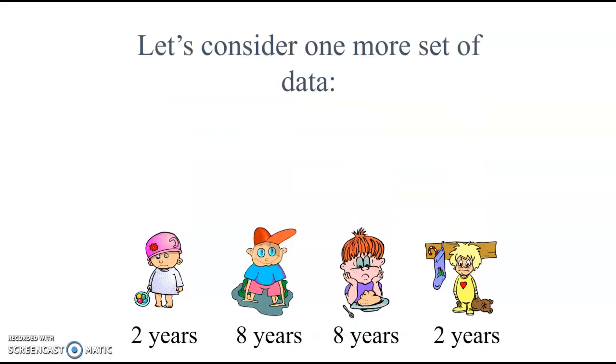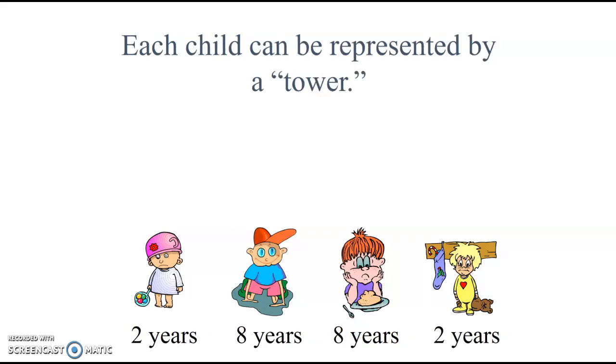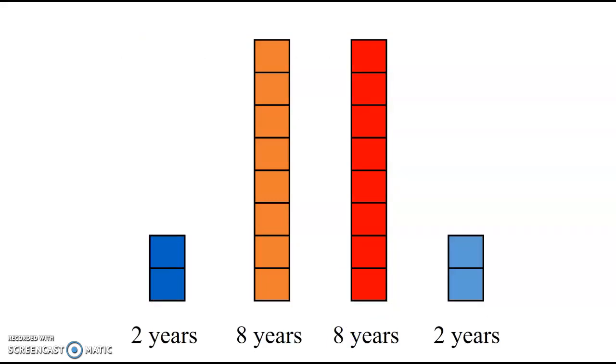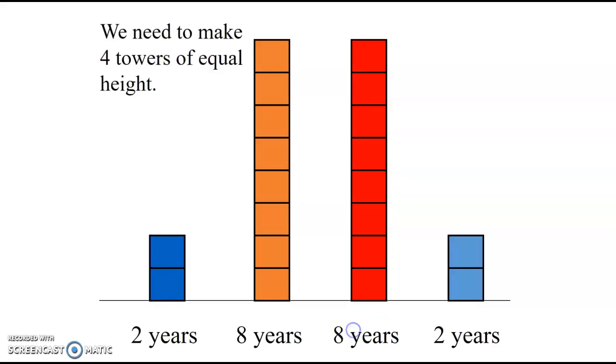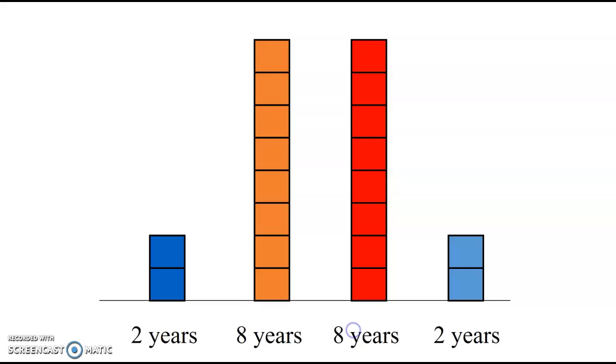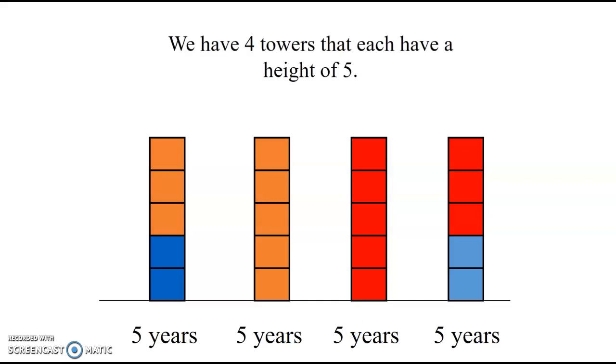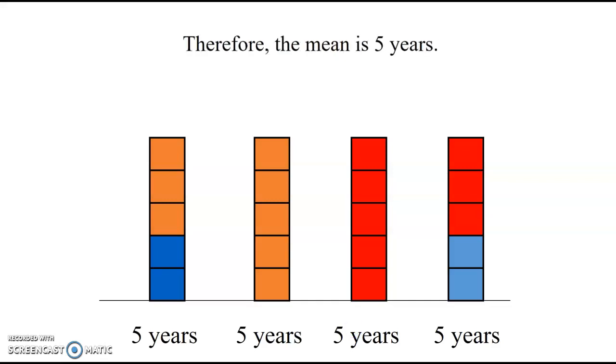Let's look at one more data set. We're going to, again, build towers for each of these children. 2 years, 8 years, 8 years, 2 years. Now we're going to find the mean, so we need to make 4 equal towers. So really what I'm doing is I'm taking all of my blocks and putting them together, or adding them, and then dividing them into 4 equal pieces. So we're going to take these and divide them into 4 equal parts. In this case, I can do that. And once again, all 4 towers have a height of 5. Therefore, the mean number of years is 5.